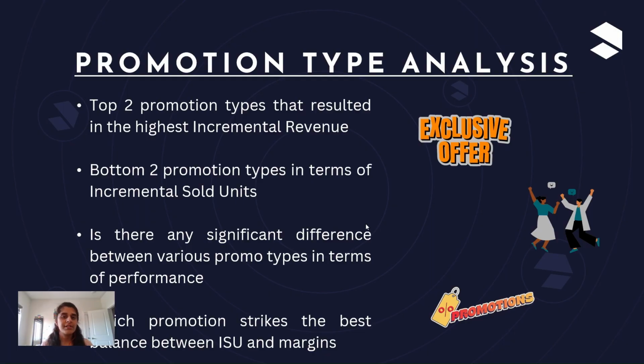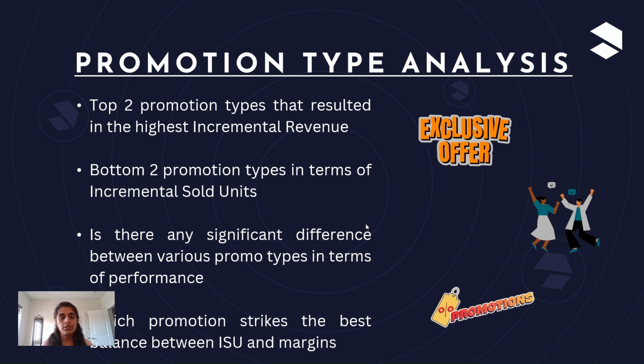Let us look at the promotional type analysis. In promotion types, we had 25% off, 33% off, 50% off, buy one get one free, and 500 rupees cashback. In this analysis, we will try to answer questions like which promotions did well and which did not in terms of incremental revenue and incremental sold units. Also, we will look at the difference between the discount based promotions with cashback and buy one get one free. And we will also try to look at which promotion types maintain the balance by having decent margins and also maintaining the incremental sold units.